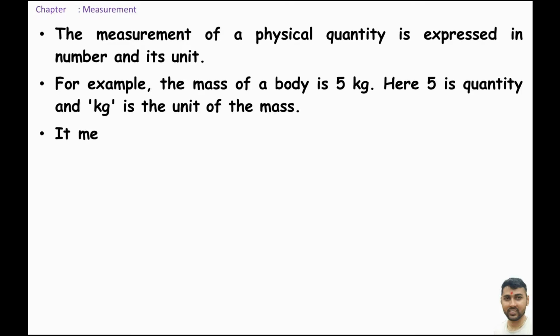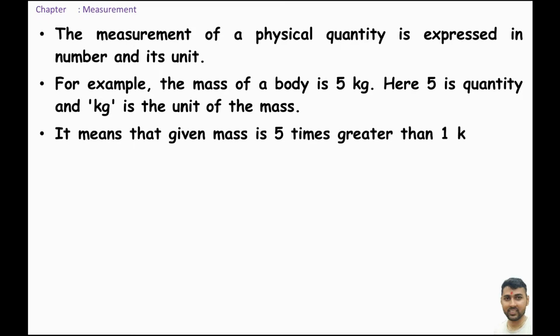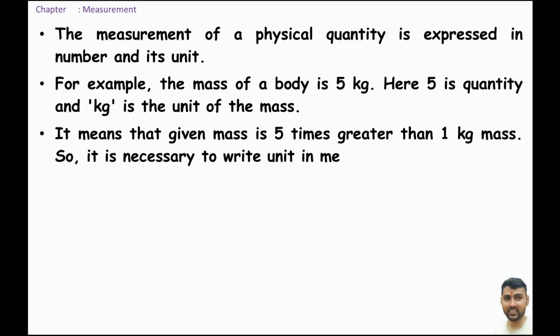Suppose the mass of a body is 5 kg. Here 5 is a quantity and kg is the unit of mass. Another unit of mass, gram, milligram. Unit of length, meter, centimeter, kilometer, mile, etc. It means that given mass is 5 times greater than 1 kg mass.